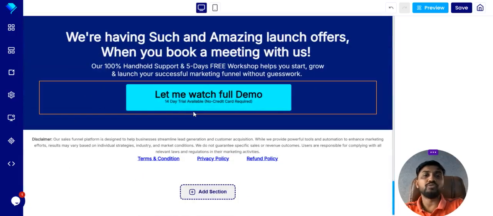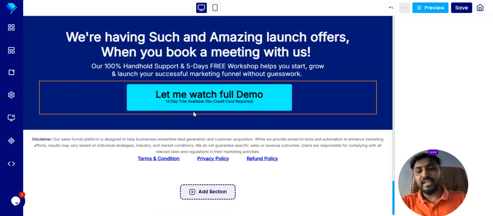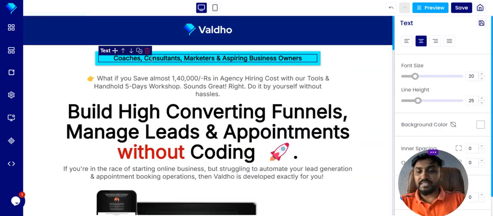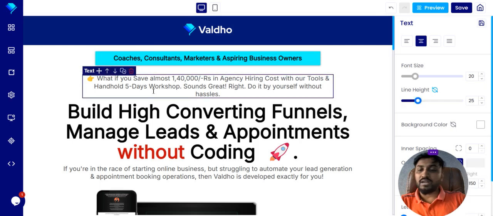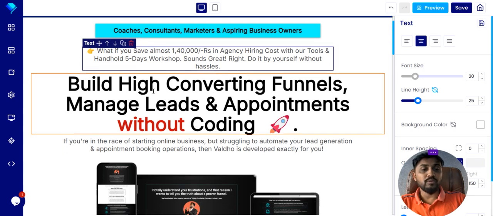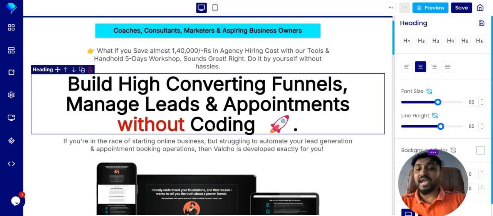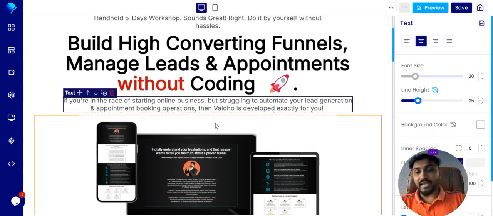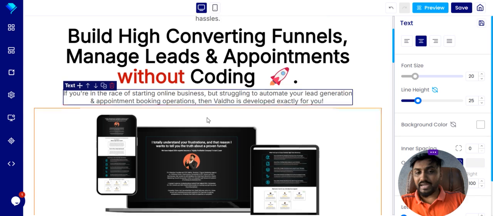And make sure that when you build a landing page, it must have a clear message. You can start with the audience, who you are targeting. You can add one headline, or maybe a sub headline, a small sentence to make clear what your message is all about and what you are solving. There's a big headline: what exactly you are solving and what your motive is to solve a problem for the visitors, your target audience, and a sub headline.